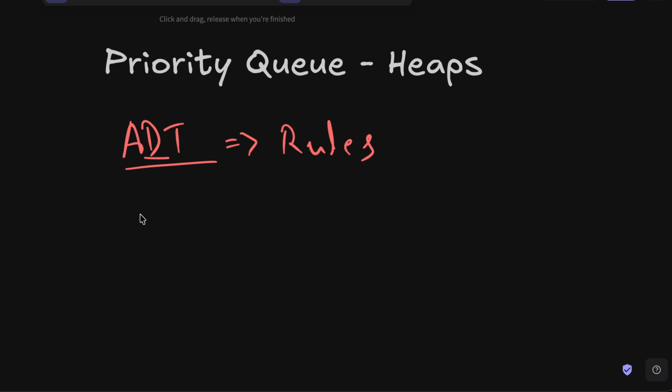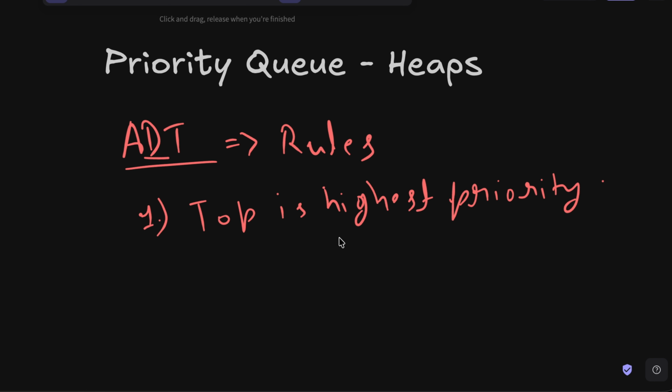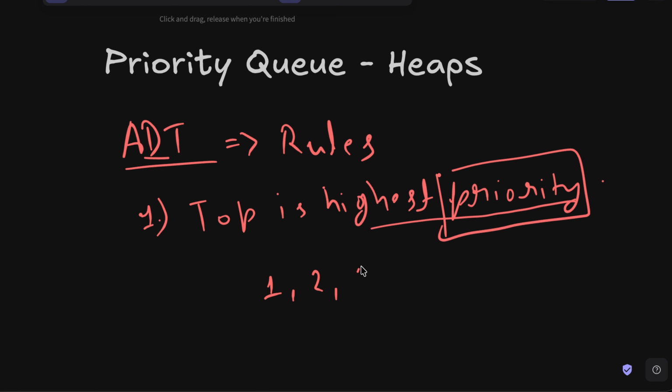To be honest, there is just one rule that you need to understand, and that is that the top element in this priority queue, or the first element, should be of highest priority. What this means is that the highest priority element should be easily obtainable. We should be able to get this element in the lowest time complexity. But here the question arises, what exactly is a priority? Well, a priority is just a number. It's going to be 1, 2, 3, 4, 7, 9, whatever it is. It is going to be a number that denotes the priority of the item.